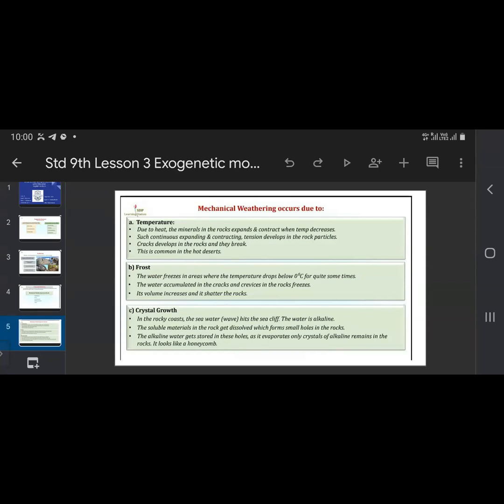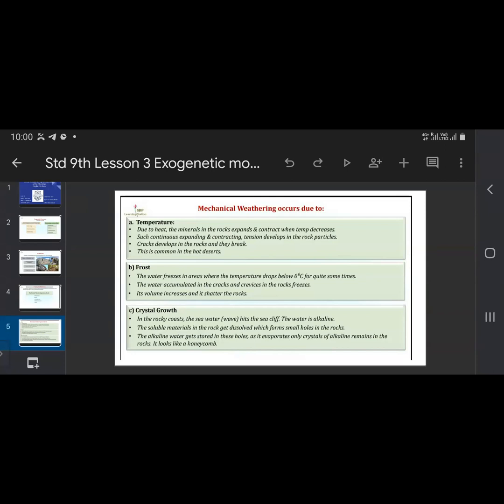Then the next one is crystal growth. In the rocky coast, the sea water hits the sea cliff. Where the coastal area is very rocky, the sea water is continuously hitting the sea cliff. The water is alkaline, we all know that sea water is alkaline. So the soluble materials in the rock get dissolved, which forms small holes in the rocks.